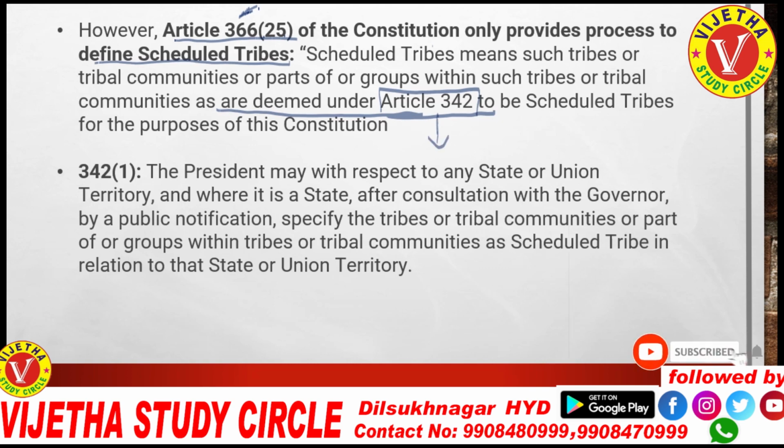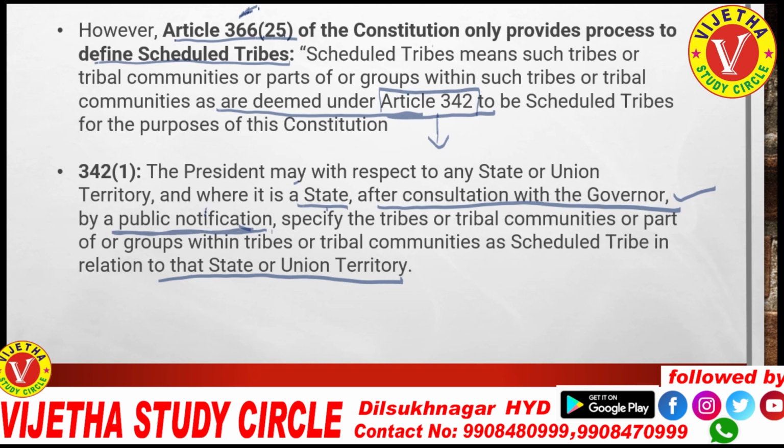Then what does 342 say? 342 says the President, with respect to any state or union territory, after consultation with the governor, by a public notification specifies the tribe or tribal community which is a part of the scheduled tribes in relation to that state or union territory. That means what this article is trying to explain: first, the concerned state government, after consultation with the governor, must release the public notification to add any such tribes under the ST list.